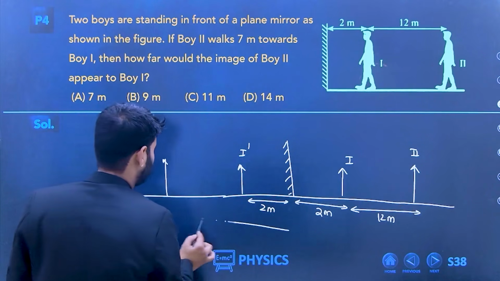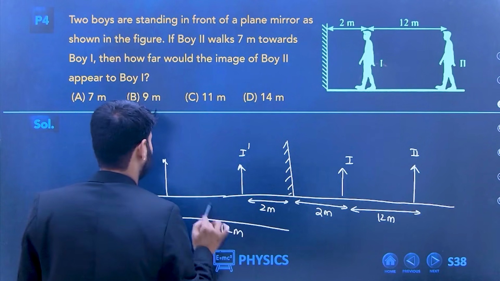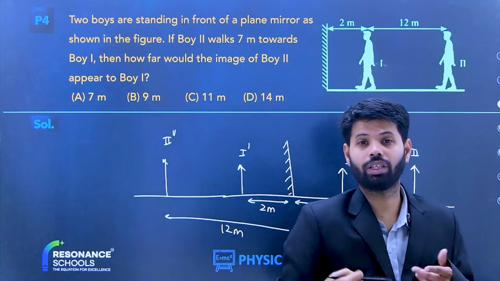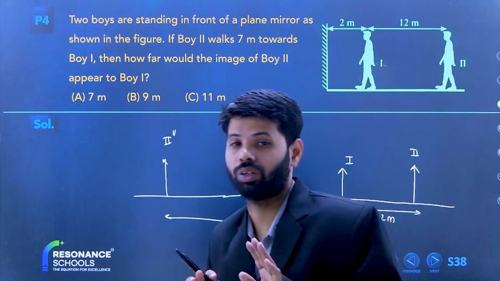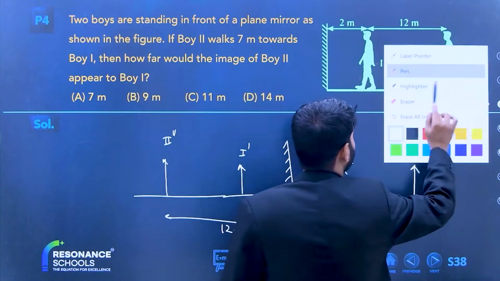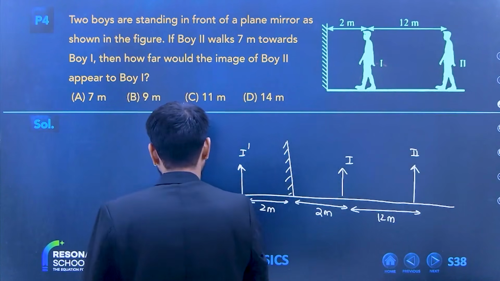Will it be having the image here? 12 meters only. But I am talking about the initial condition. I am not talking about him walking. He will start walking, don't worry. So this is the initial condition. Now let us rub it, because the boy will move.